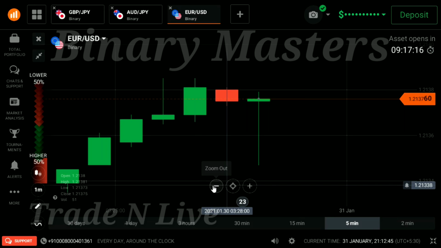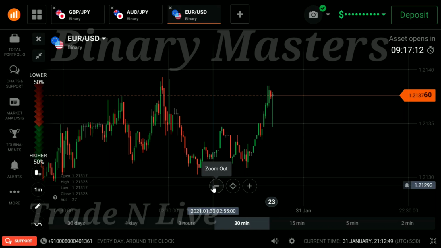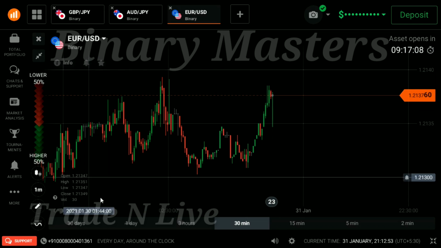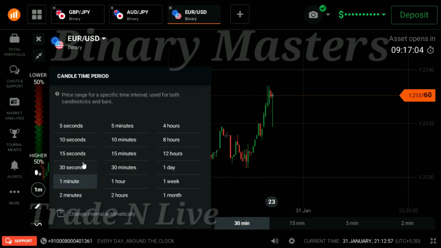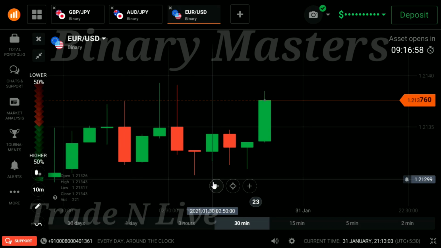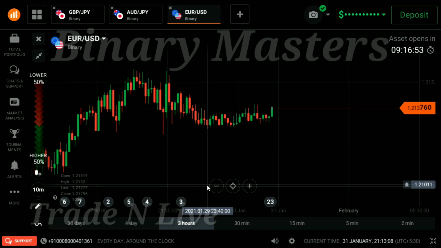Okay, let's zoom out. You can see the market is not so good right when it's closing. Let's change the time frame into 10 minutes. You can see big wicks. That is not a good sign of good market conditions, even though we are drawing the lines.